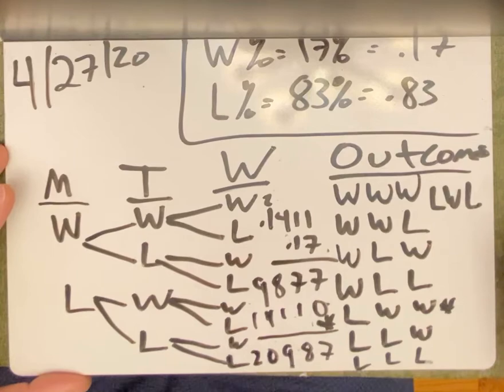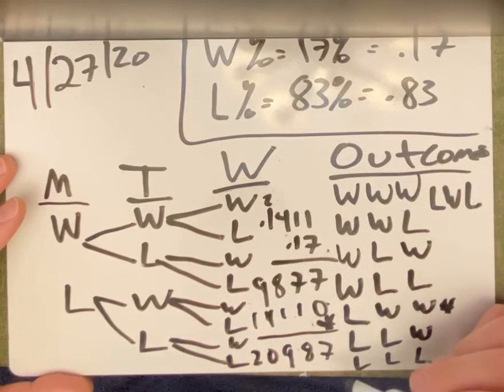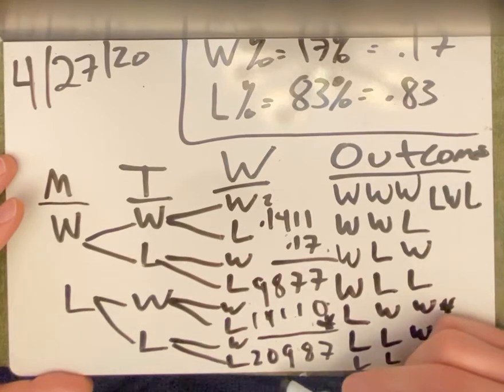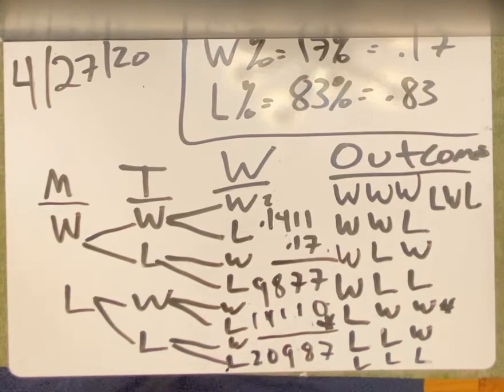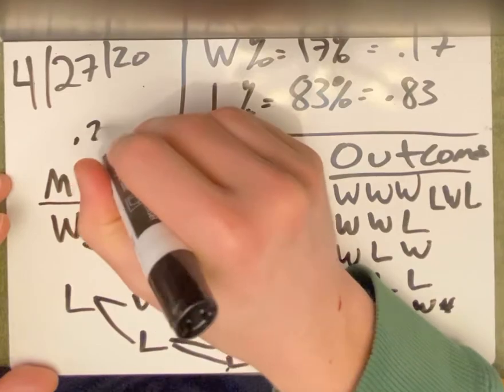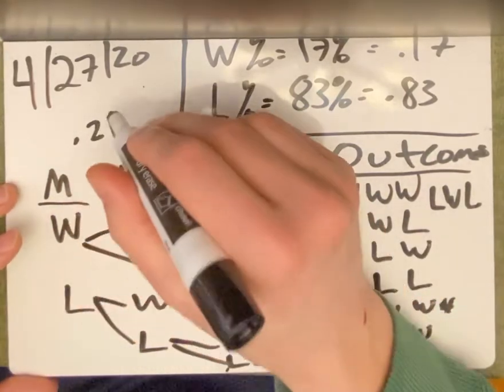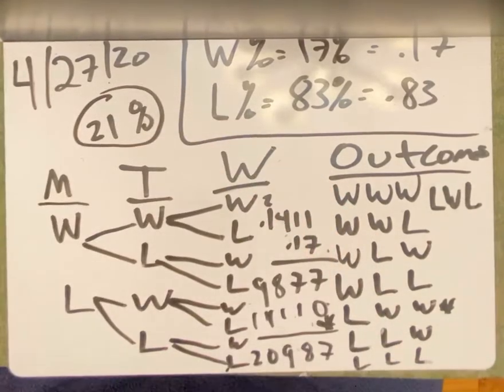So we have 1, 2, 3, 4, 5, 6, so we just move in 6. 1, 2, 3, 4, 5, 6. So we'll round up 1 and we'll get 0.21%. This is your probability, 21%, that you'll lose on Monday and you'll win on,